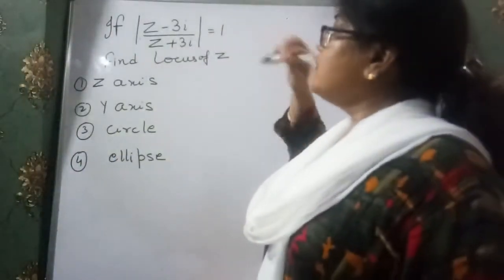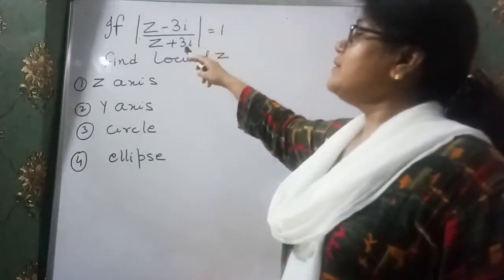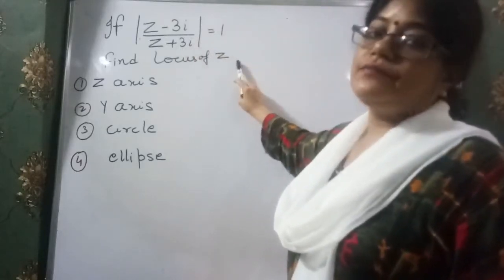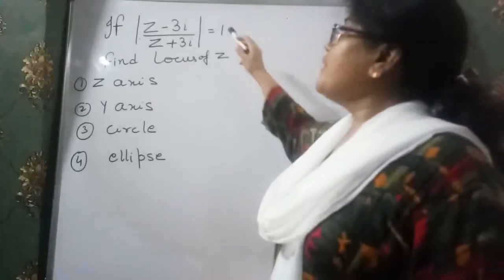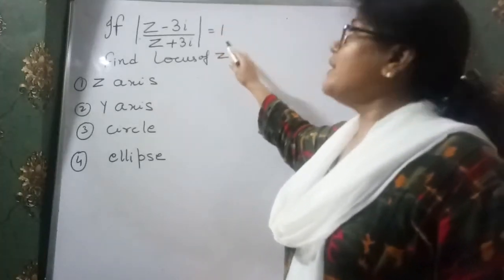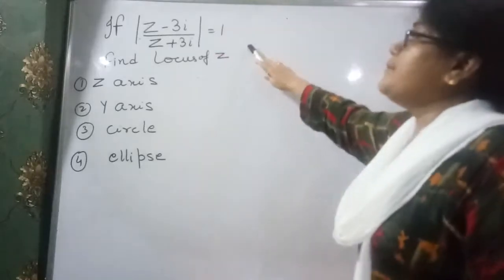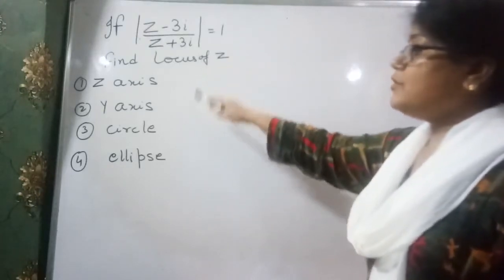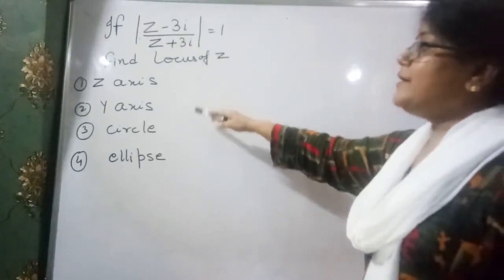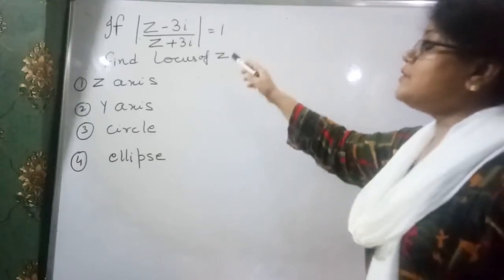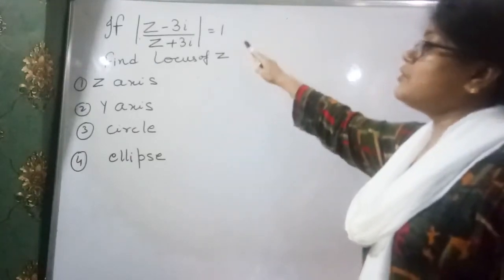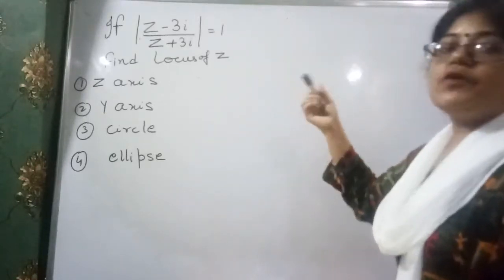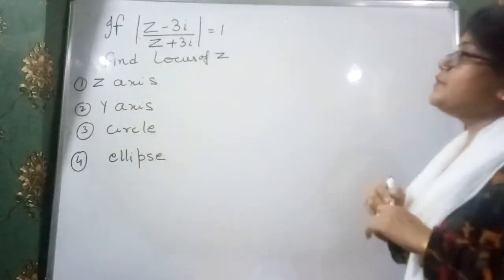Now see here, it is given that z minus 3i upon z plus 3i is equal to 1, and we have to find the locus of z. As earlier I told you, when it is in the form of a ratio and it is equal to 1, it represents a line segment, that is a straight line. But here in the options it is not mentioned, and we have to find whether it is the y-axis or the x-axis, because we have options circle and ellipse, they do not match. So third and fourth get cancelled. But between y-axis and x-axis, what do we write here? These types of questions we do in this way.